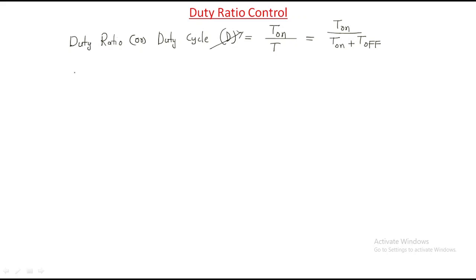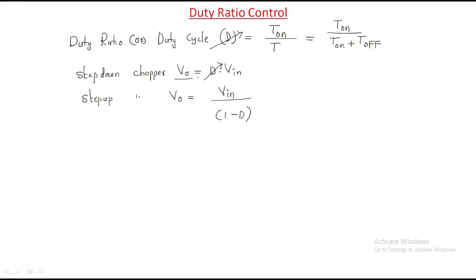How? For a step down chopper, the output voltage equals duty ratio times input voltage. For a step up chopper, the output voltage equals input voltage by 1 minus D. If you observe here, by varying this duty cycle, we will vary the output voltage. Here also, by varying the duty cycle, we can vary the output voltage.